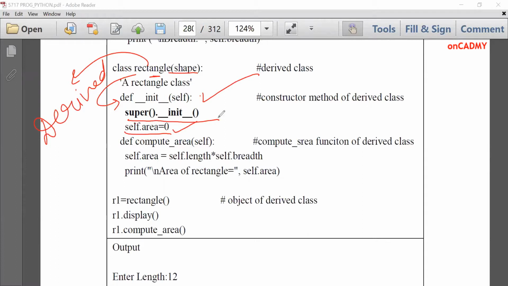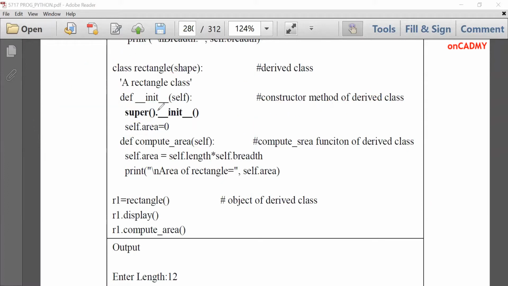It will automatically call the constructor of the base class also. In the previous programs, which we studied in the last lecture, we used shape.init. But instead of writing or remembering the class name, we can write the super keyword over here. It will automatically go to the constructor of the previous class. Thereafter, we have defined a new function, compute area self.